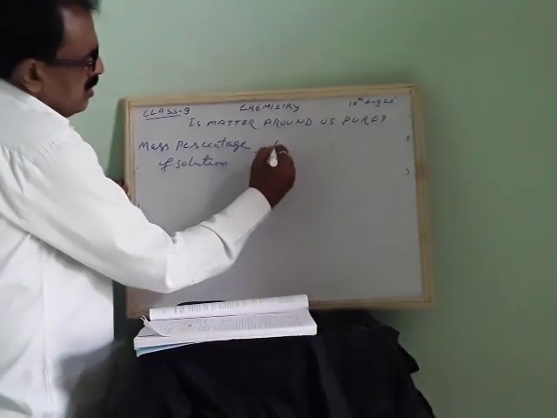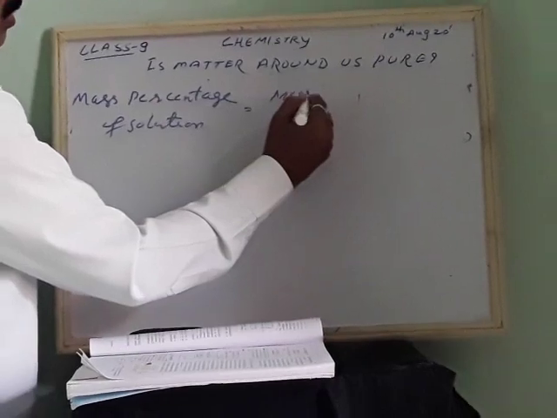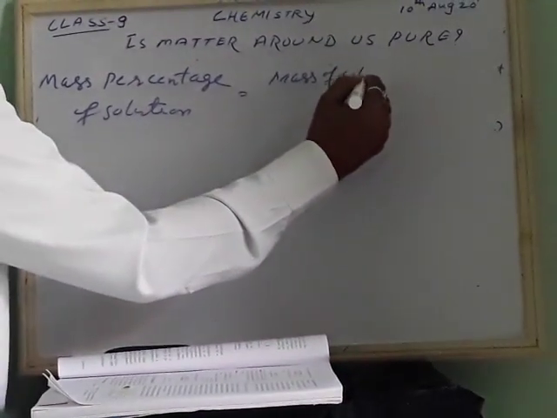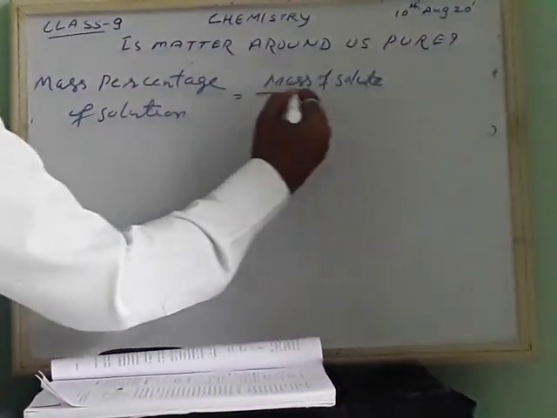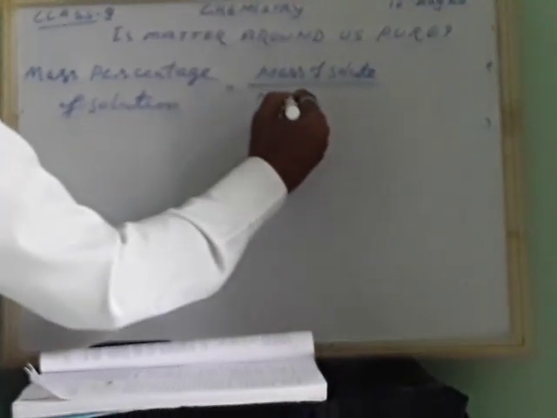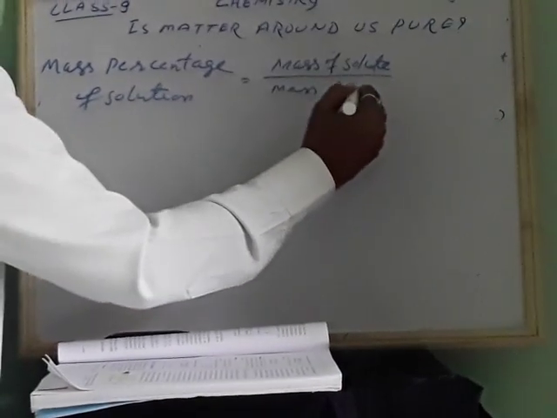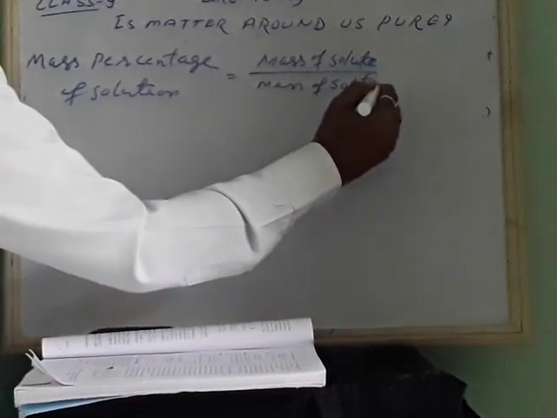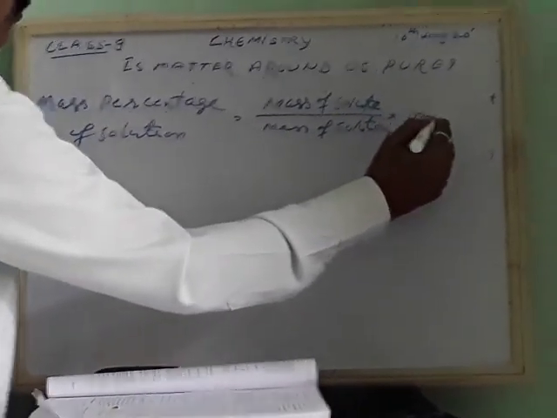So mass percentage of solution is equal to mass of solute by mass of solution into 100.